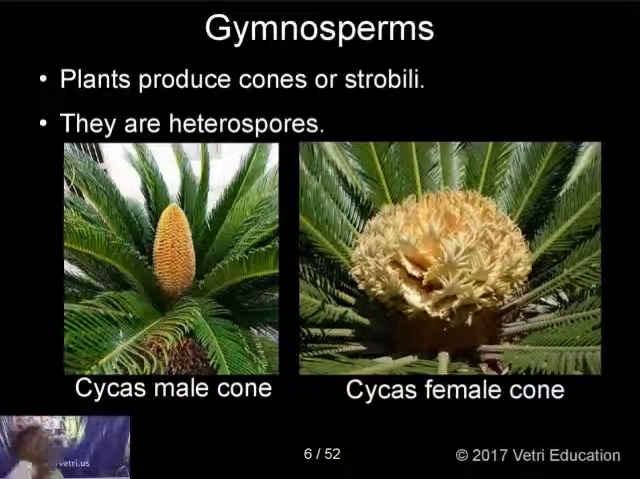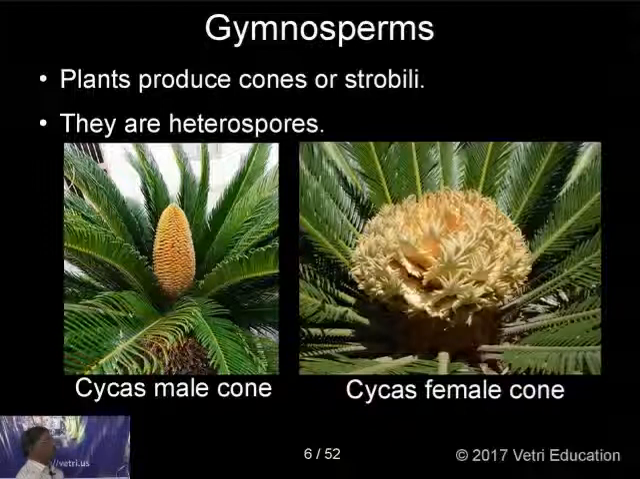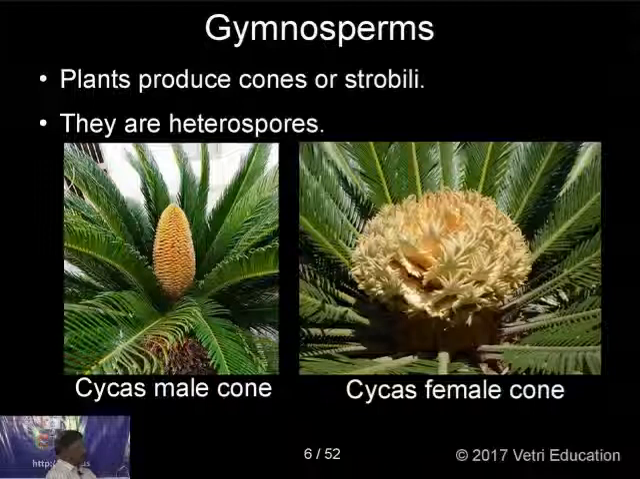So the plants produce cones and strobili instead of flowers. Here they form into cones and strobili. The first one is an example of Cycas. This is a Cycas male cone, and the second one is a Cycas female cone.